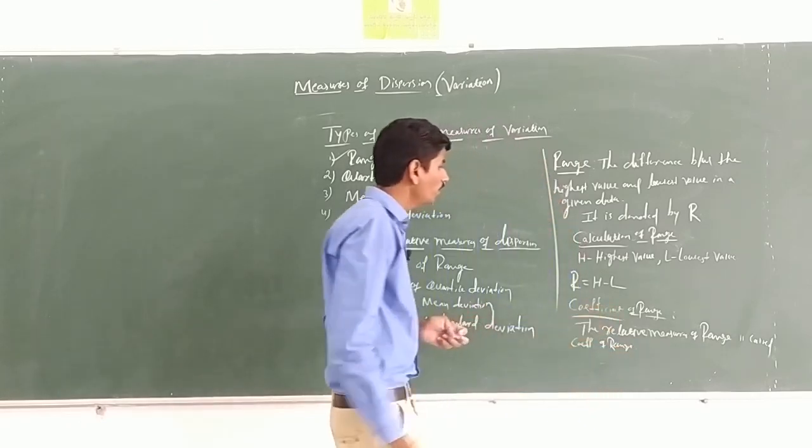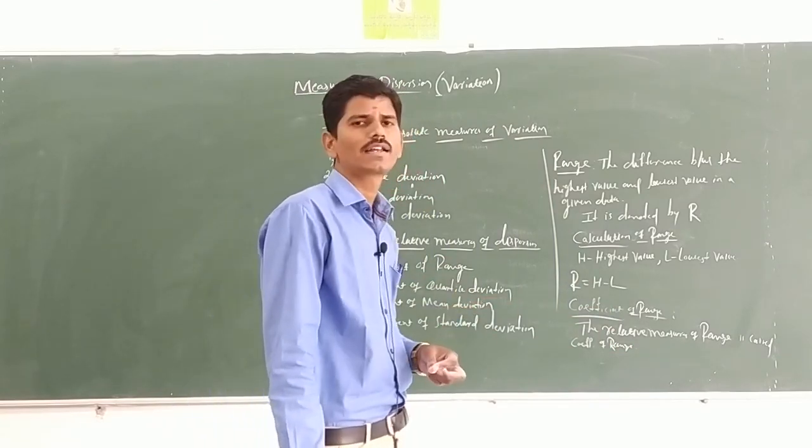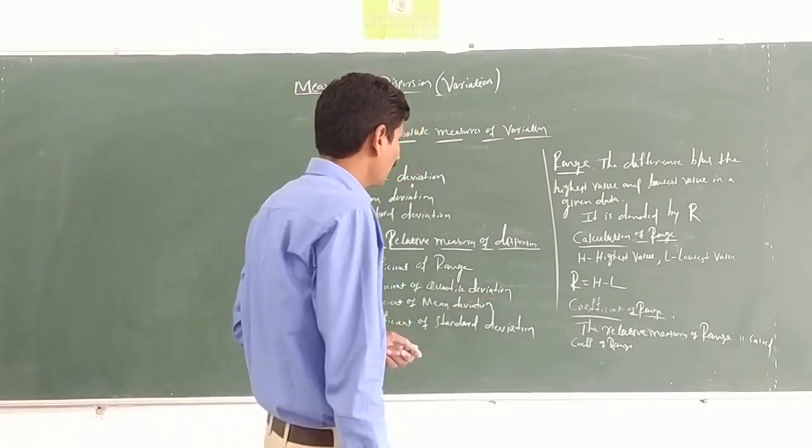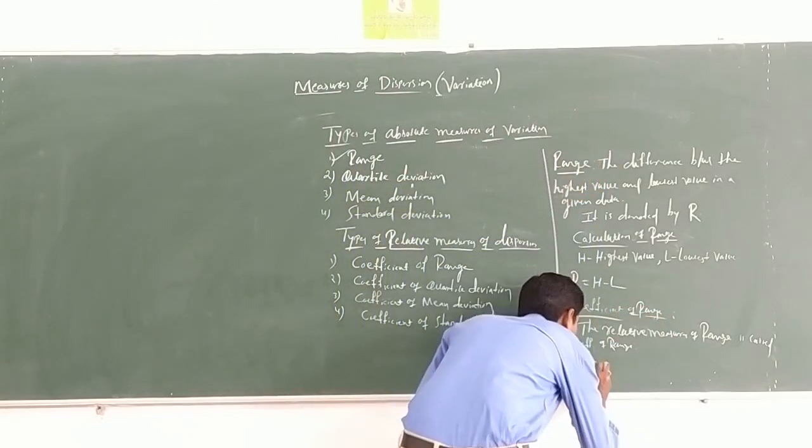The relative measure of range is called the coefficient of range. It is denoted by coefficient of R.